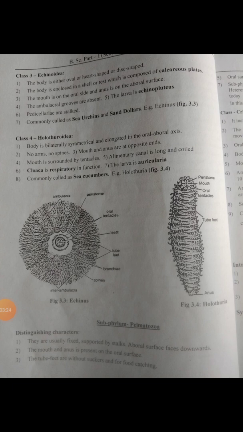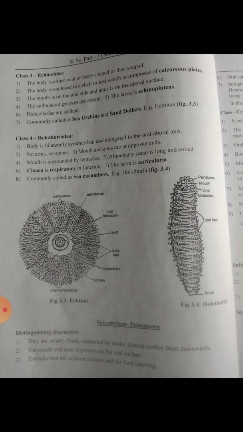Next, third class is the Echinoidea. The body is either oval or heart shaped, or disc shaped. The body is enclosed in a shell or test which is composed of calcareous plates, made from calcium. The mouth is on the oral side and the anus is on the aboral surface.